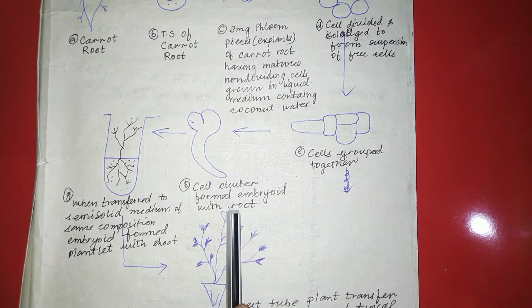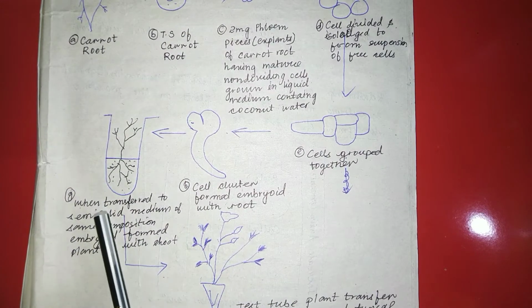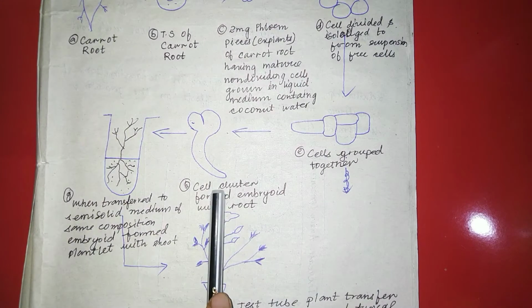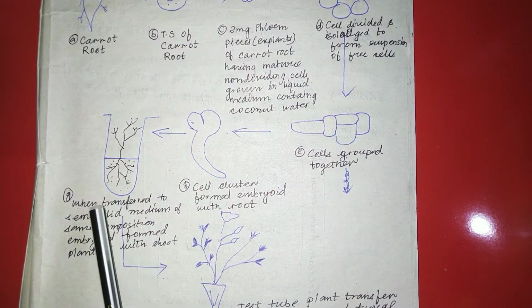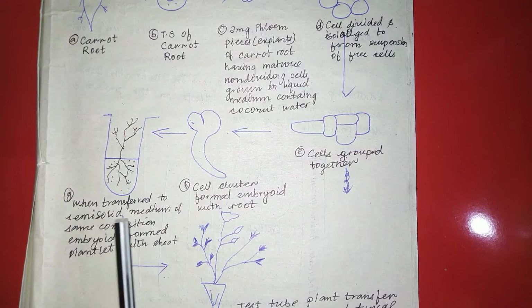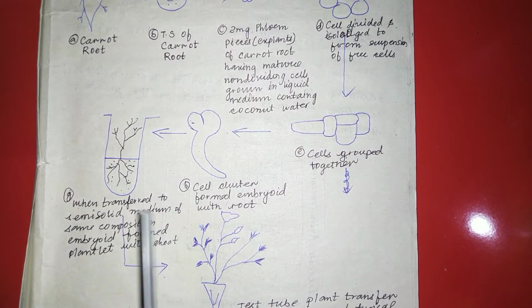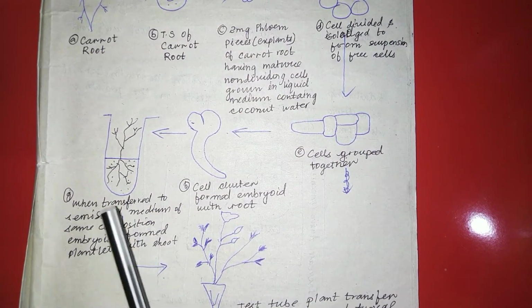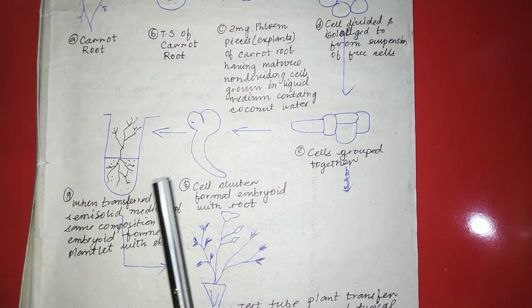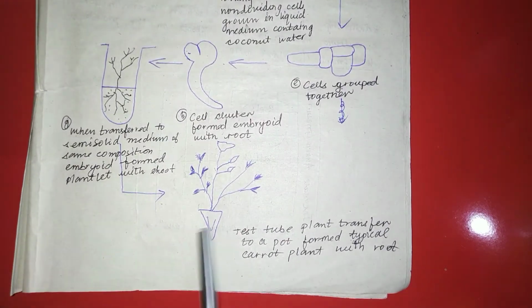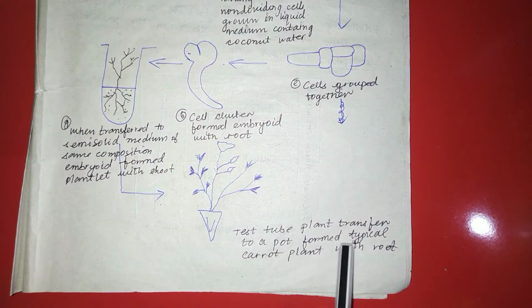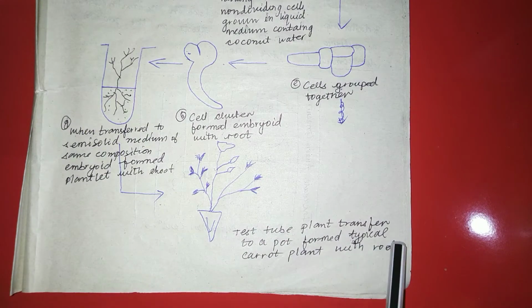After the formation of embryoid and root, the explant was transferred to a semi-solid medium of the same composition, where the embryoid formed a plantlet with root and shoot. After the formation of the new plantlet, the test tube plant was transferred to a pot to form a typical carrot plant with a root.